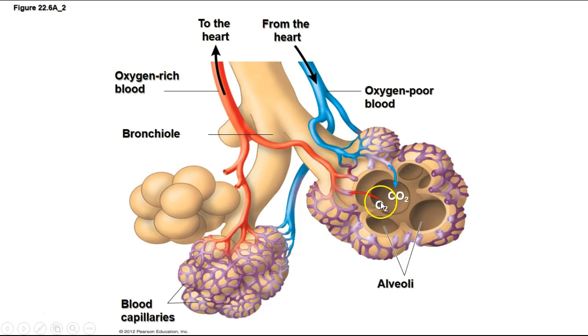And so it's really easy for oxygen to diffuse out of the air into the bloodstream, and for the carbon dioxide to diffuse out of the blood and into the air sacs. So the oxygen breathed in is then carried through your body, and the CO2 that you breathe out is provided by the oxygen-poor blood. Since you've got a higher concentration of oxygen in the air sacs that you breathe in than you do in the blood, the oxygen easily diffuses into the blood, and the opposite with the carbon dioxide.